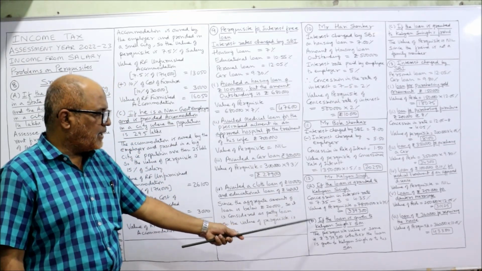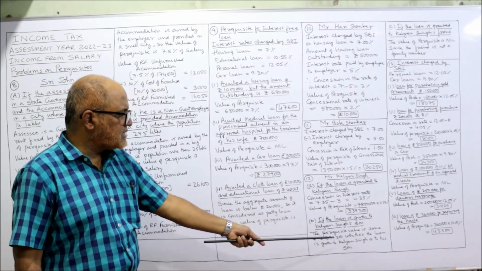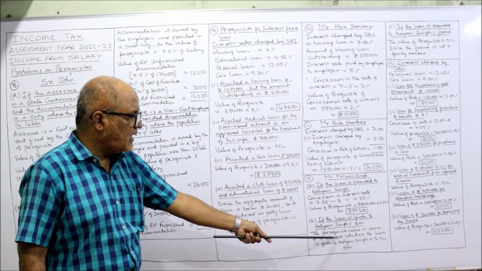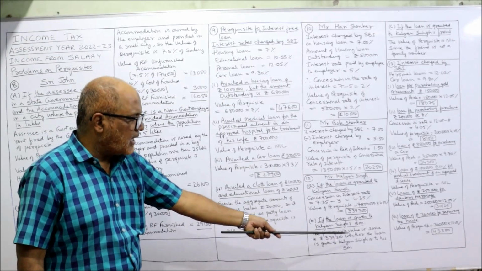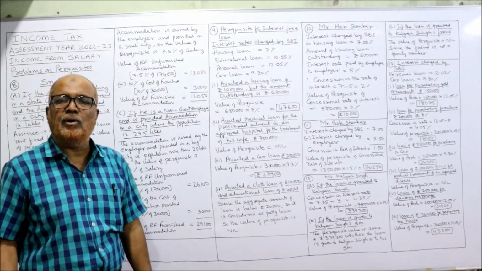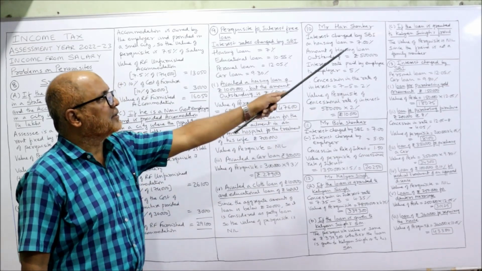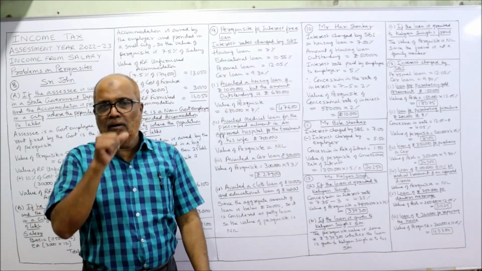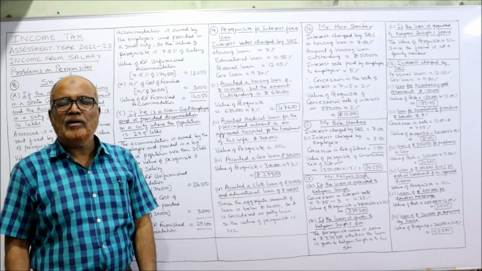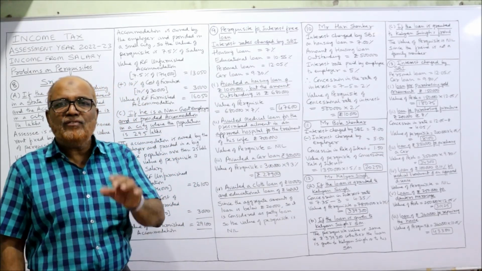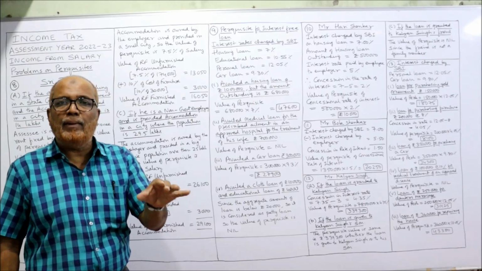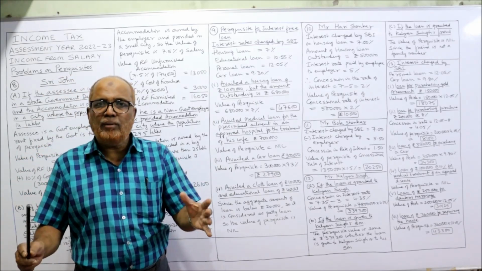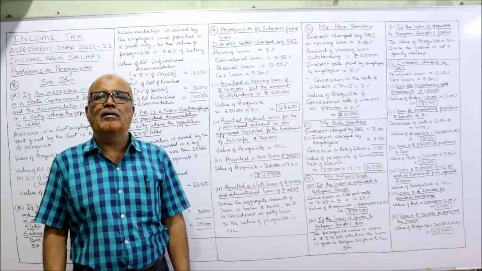Same case, A and B. The perquisite value is same, that is 3,39,300, whether the loan is given to Kalyan Singh or to his son, because son is a family member. Third, if the loan is granted to Kalyan Singh's friend, in that case, Kalyan Singh is not liable. Because friend is not a family member. Friend will not be considered as a family member.